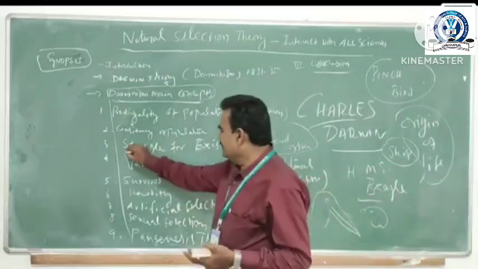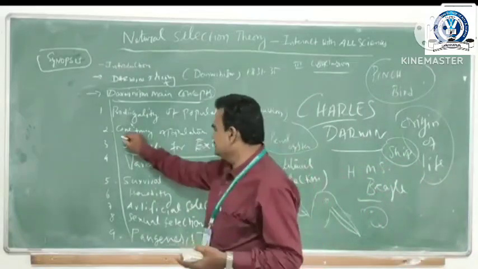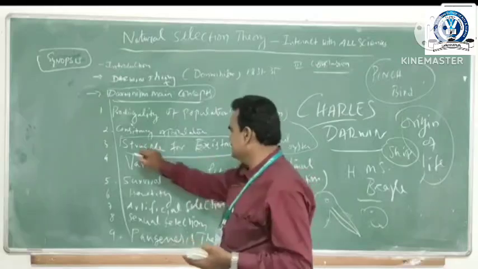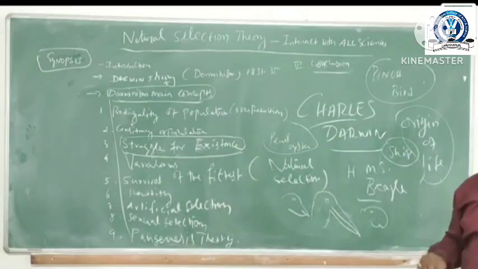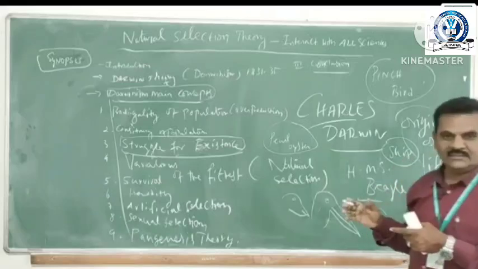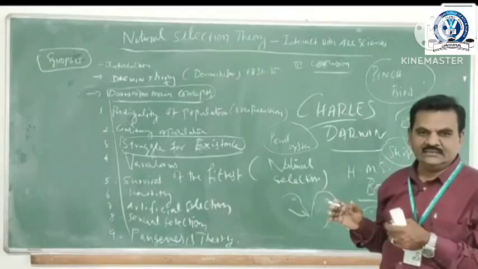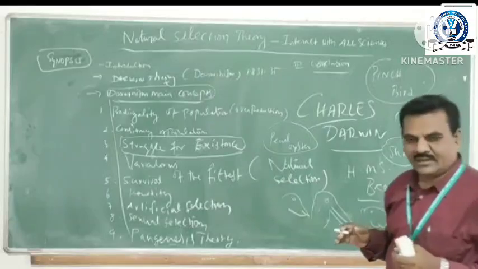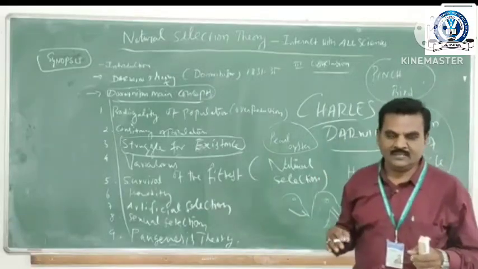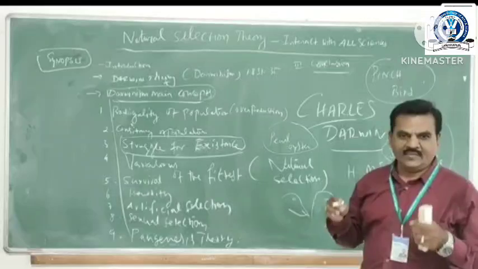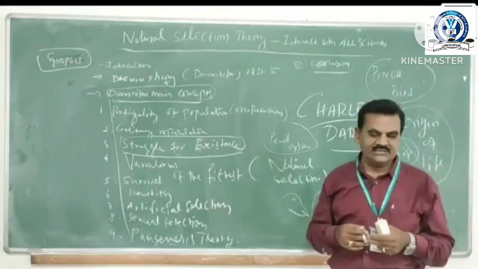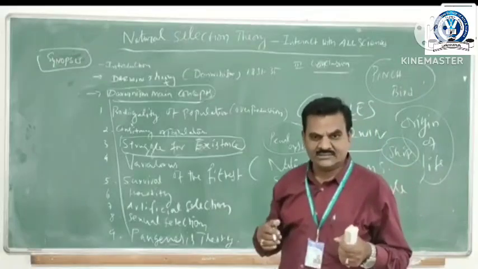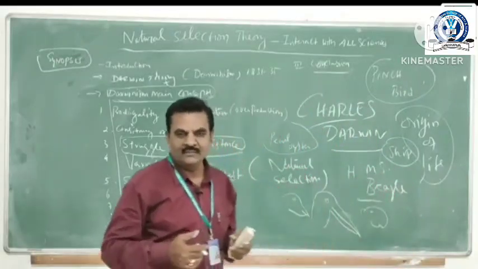Then a very important point of this natural selection theory and the Darwin theory is struggle for existence. It is a very common phenomenon. The struggle for existence applies to each and every living organism, not only man but other animals and microbes also. They struggle because they have to struggle for getting their food.